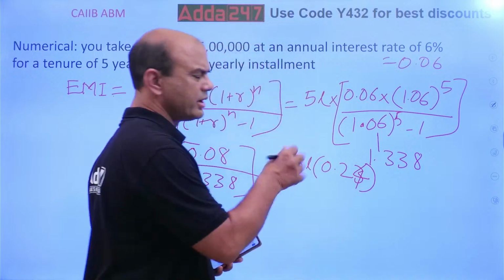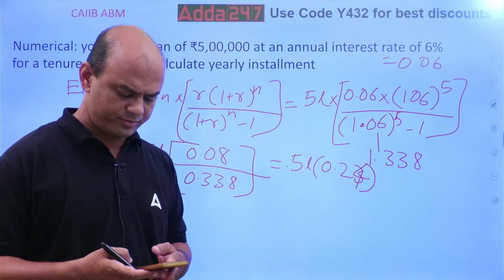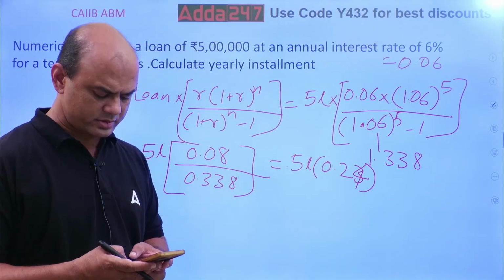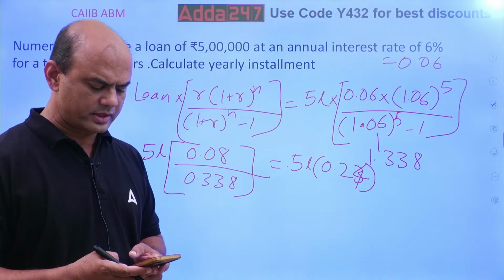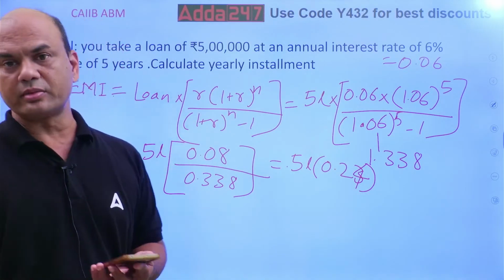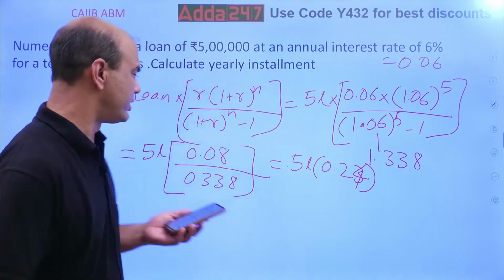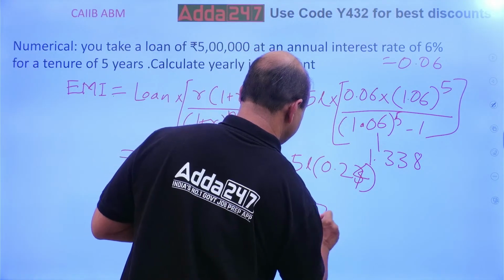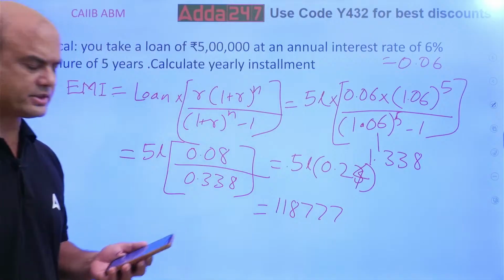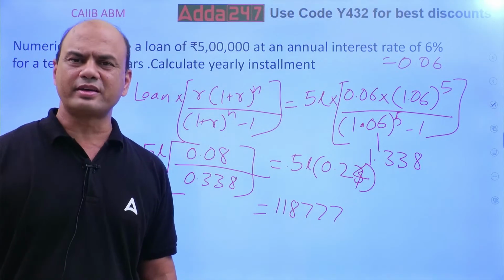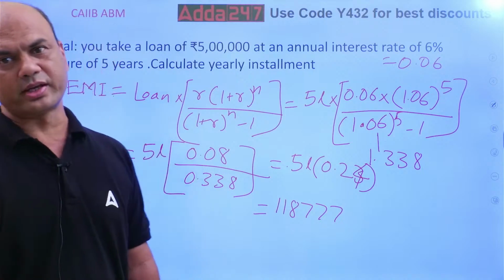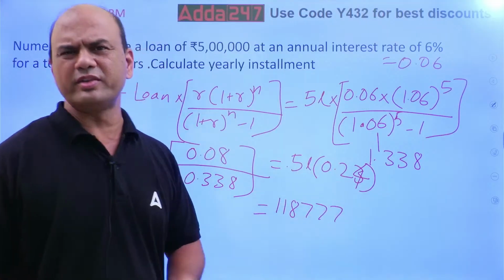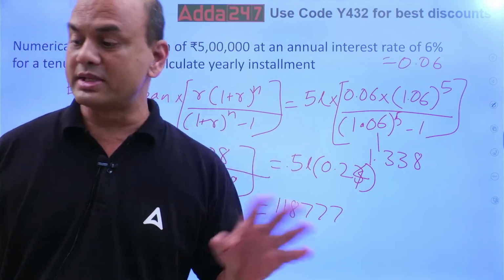Now multiply this. 5 lakhs into 0.24. 5 lakhs means 5 zeros. So what is the yearly installment? It is 118,777 roughly. This much is roughly the installment. You might get some different figure here and there. That's okay, it depends on what digits you take. You can take up to 2 or up to 4 digits, nothing much changes in this.